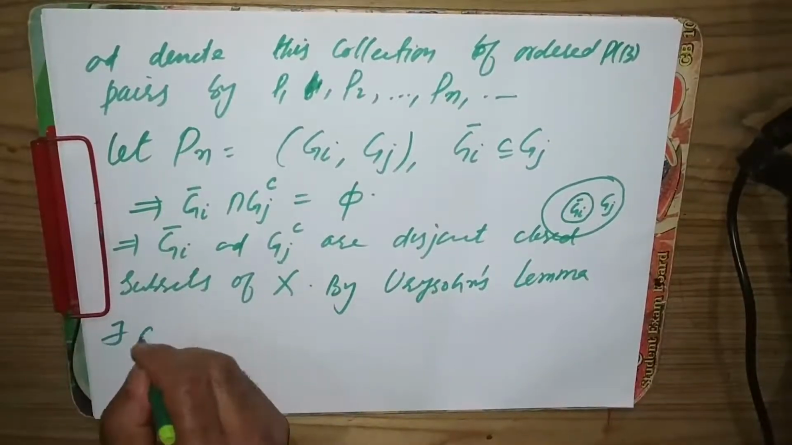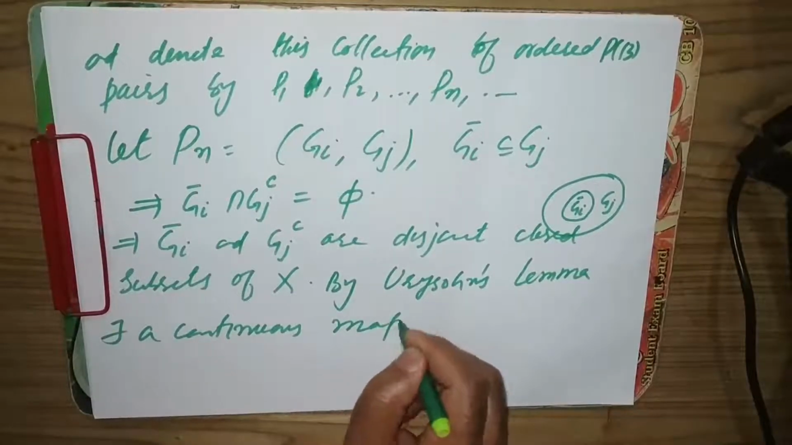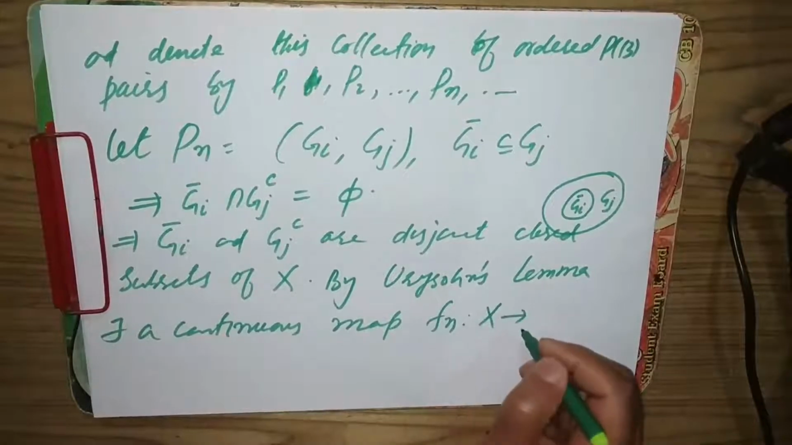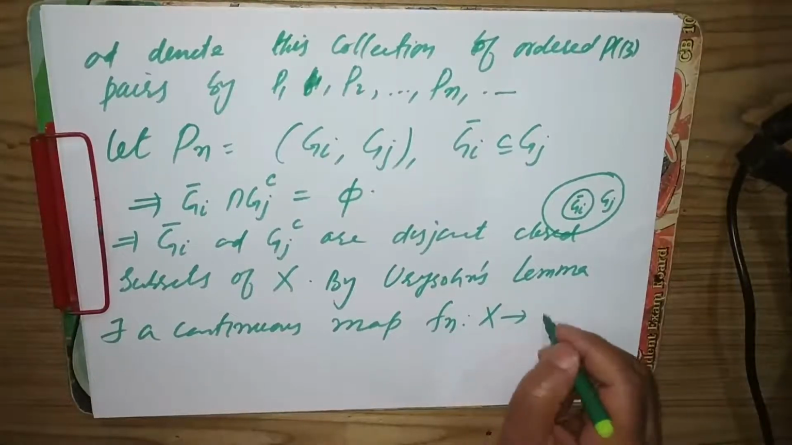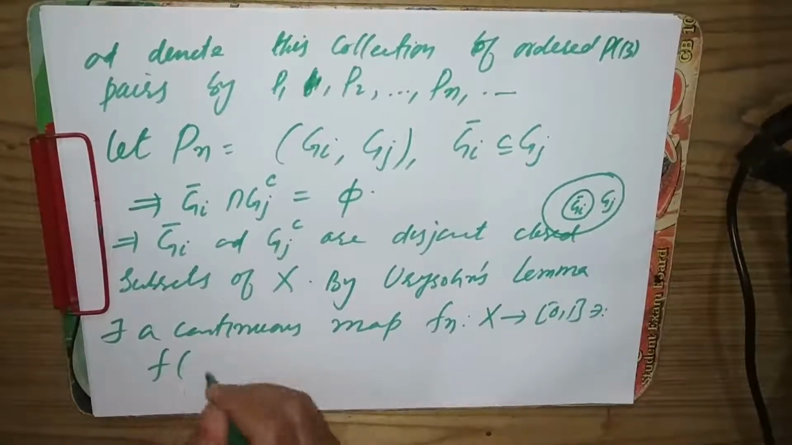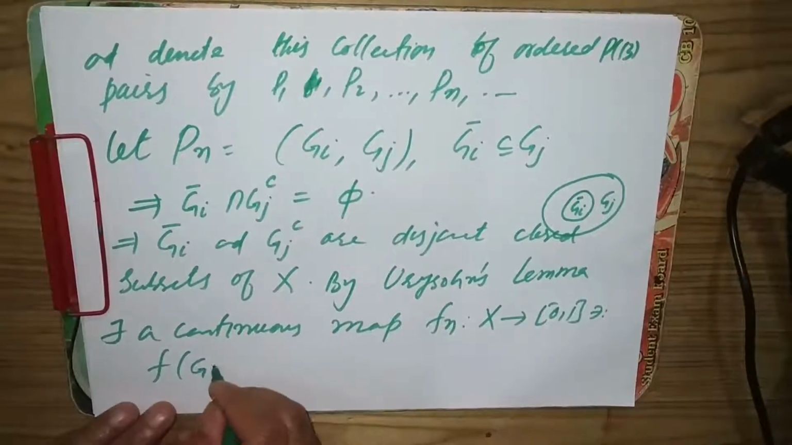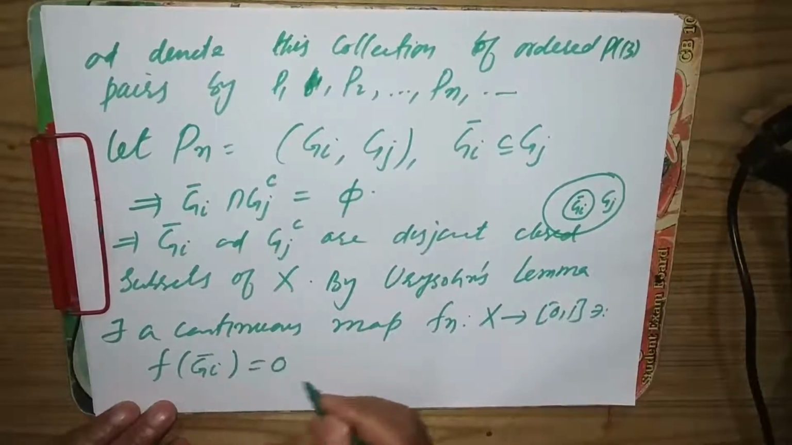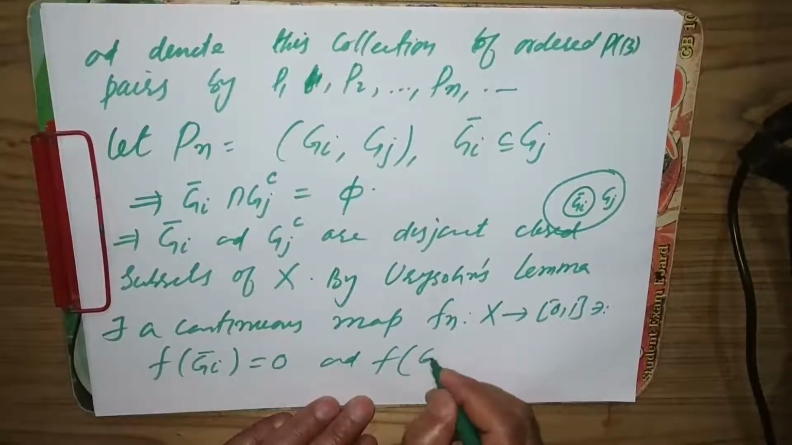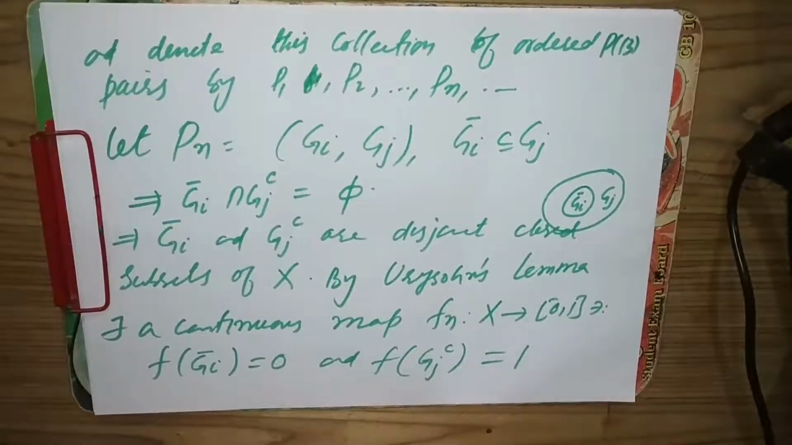There exists a continuous map, which we denote by Fn, from X to the interval [0, 1], such that it maps the closed set Gi closure onto 0, and it maps the second closed set, Gj complement, onto 1. That's by Urysohn's lemma.